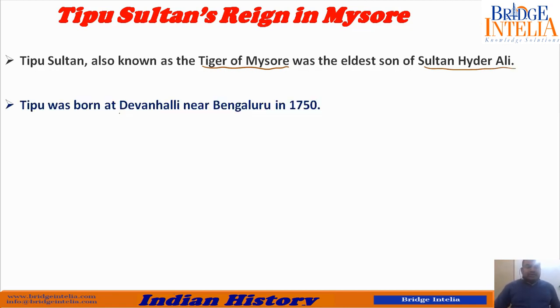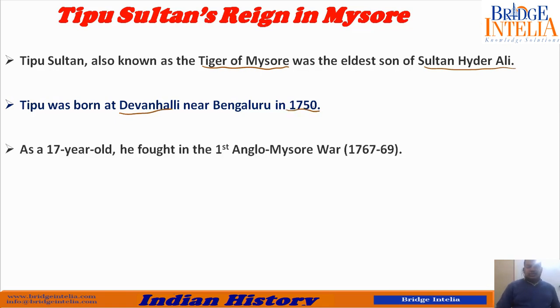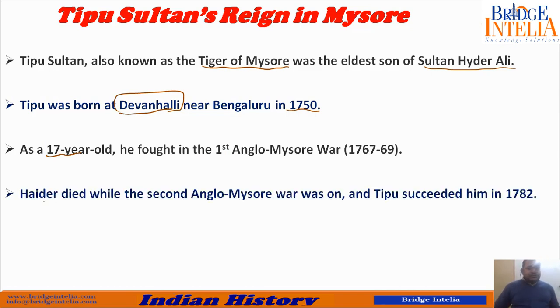Tipu was born at Devanhalli near Bangalore in 1750. You need not remember all this. Just remember he was born at Devanhalli. As a 17-year-old, he fought in the first Anglo-Mysore War. That means first Anglo-Mysore War, which was headed by his father. So at that time he was only 17 years old, but still he participated in the battle. So as we already saw that Hyder died while the second Anglo-Mysore was on, and Tipu became the next Nawab in 1782.